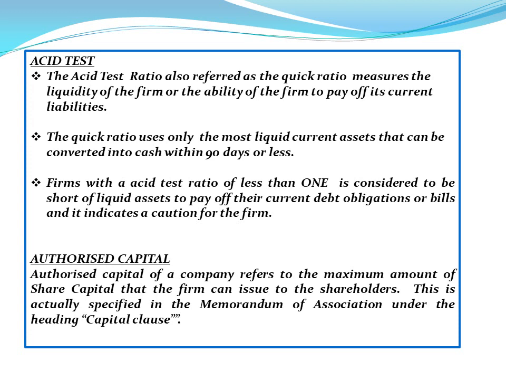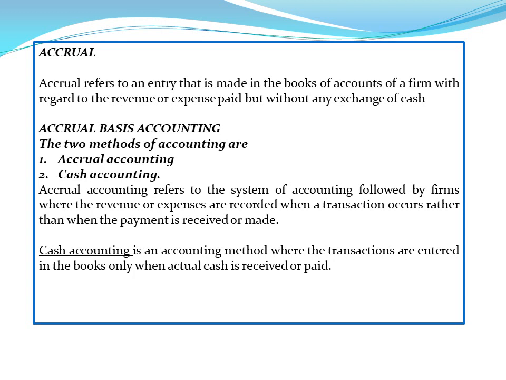Authorized capital. Authorized capital of a company refers to the maximum amount of share capital that the firm can issue to the shareholders. This is actually specified in the Memorandum of Association under the heading Capital Clause. Accrual refers to an entry that is made in the books of accounts of a firm with regard to the revenue or expenses, but without any exchange of cash.